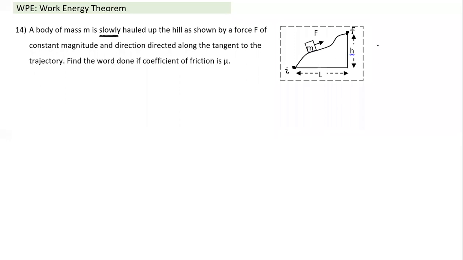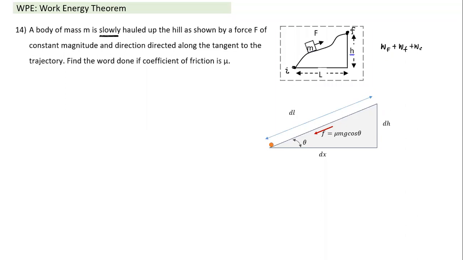So what are the forces? The net work done, the work done by all forces, is equal to 0. So work done by F plus work done by friction plus work done by gravity, all put together, is equal to 0. But it's a little difficult to calculate the work done by friction. So let's see what happens in the case of friction.